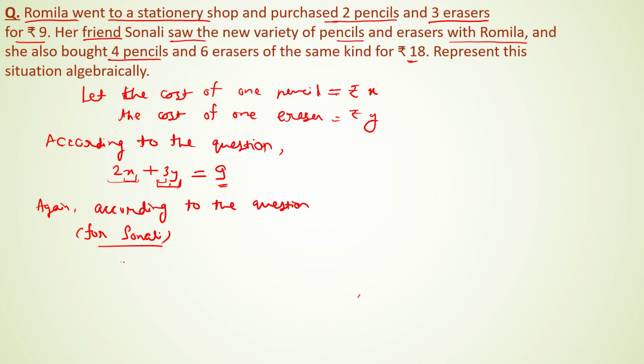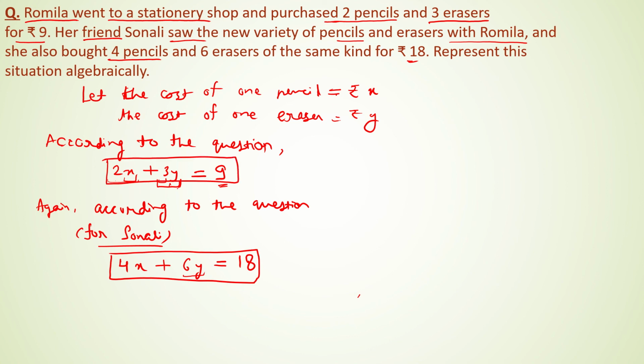She is buying four pencils and the cost of one pencil is rupees x, so the amount spent by her is 4x, and she is buying six erasers and the cost of one eraser is y rupees, so the amount spent on erasers is 6y, and the total amount spent by her is 18 rupees. So this is the second equation and this was the first equation. So we have formulated the linear equations in two variables.